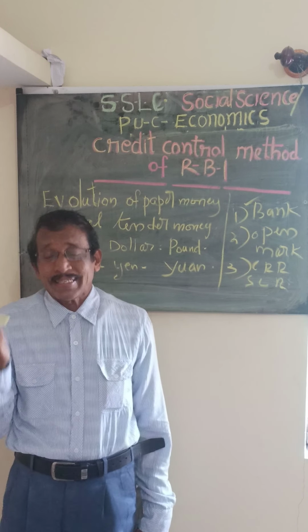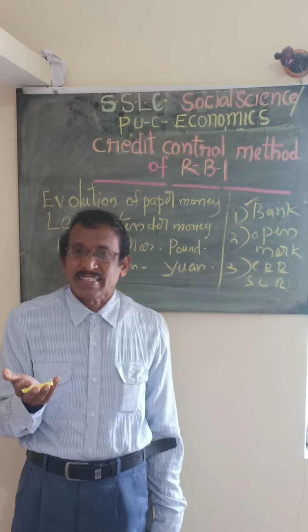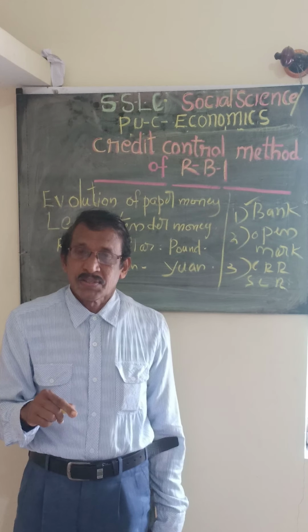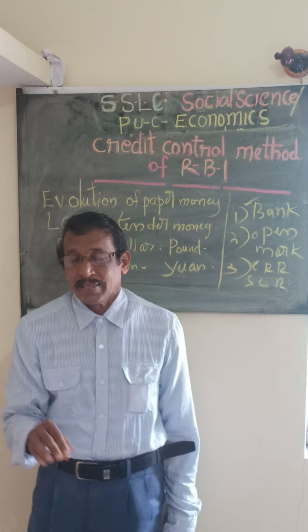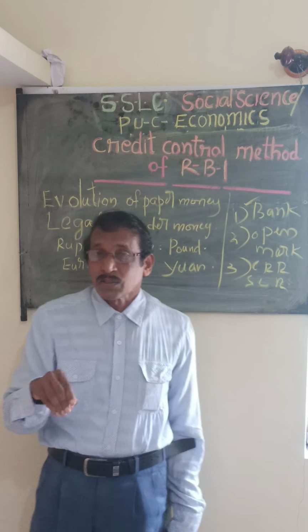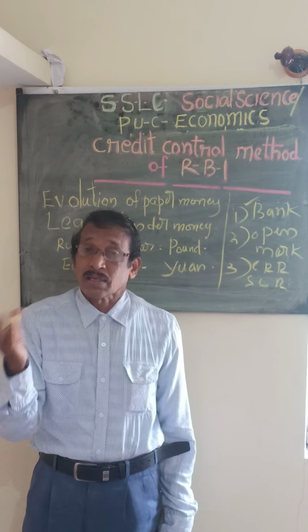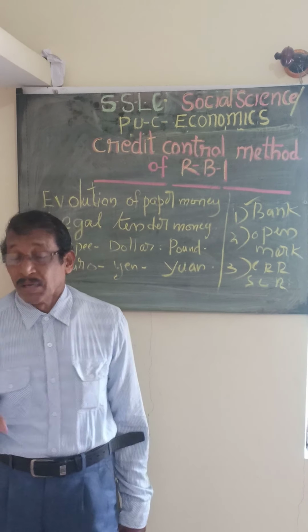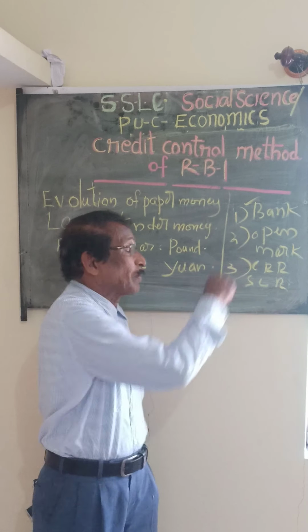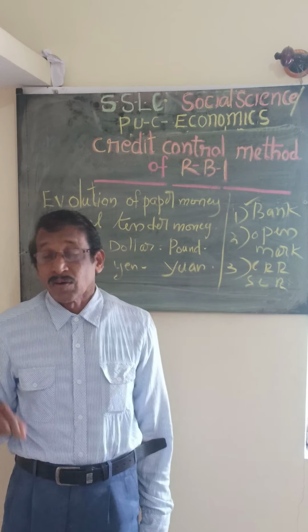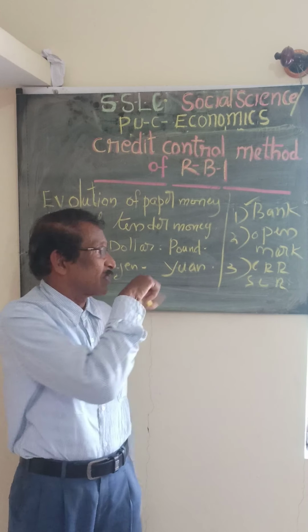Sometimes the Reserve Bank will directly enter the market and purchase or sell some government bonds, securities, debentures, or gold from the market. This is called open market operation. So they can reduce or increase the volume of money supply by adopting this technique.